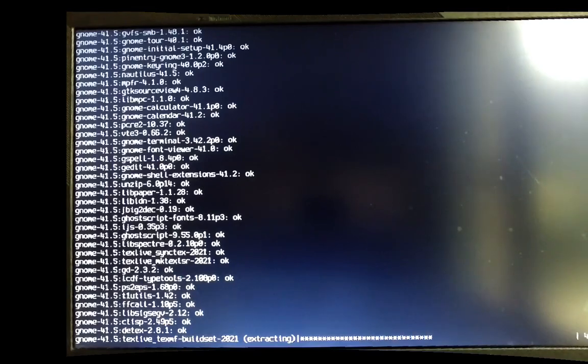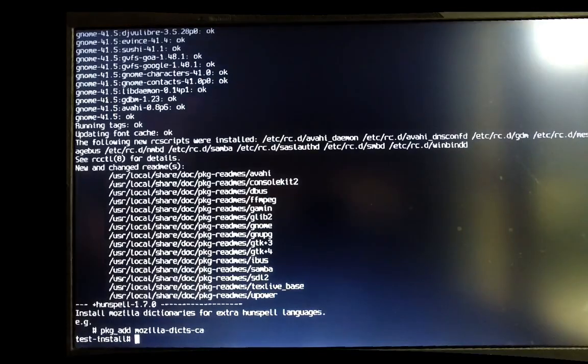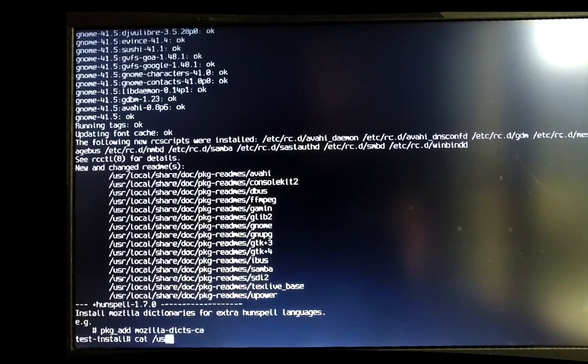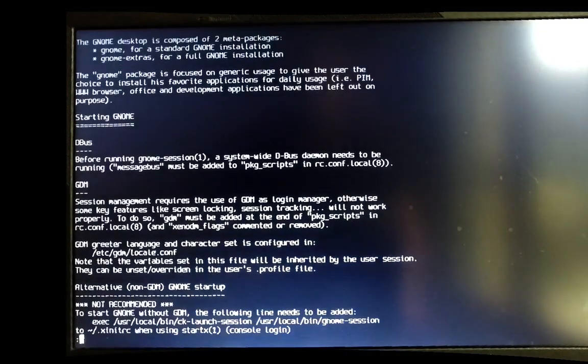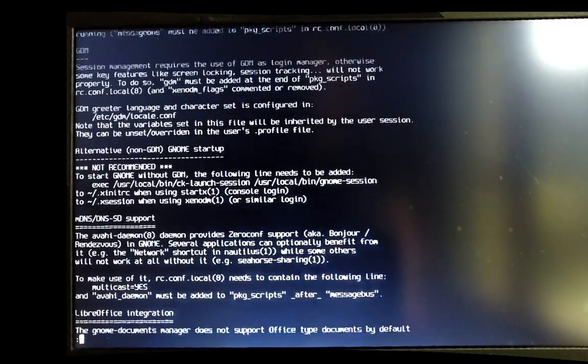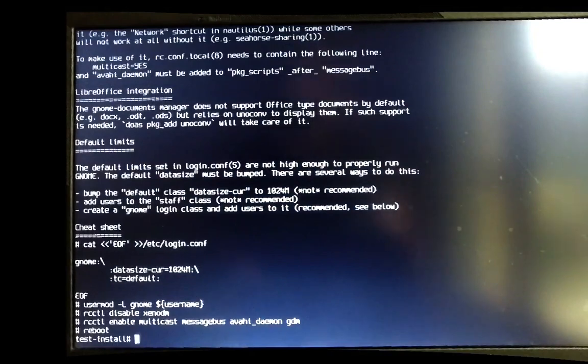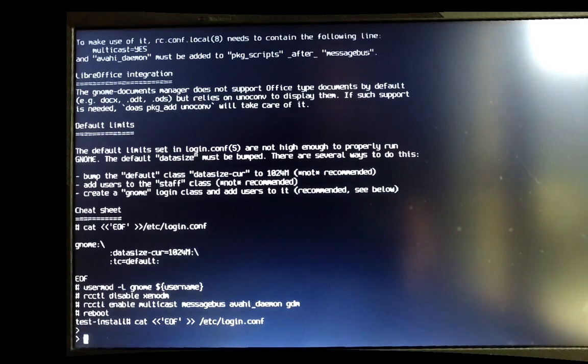Hop, super fast. Usually it takes a few gigabytes to download, but I skipped this. Just check in /usr/local/share/doc/pkg-readmes/gnome. It's a file with a lot of information about quirks, many things to configure for GNOME on OpenBSD, but at the end you have a cheat sheet with the basics to do in order to make it work.